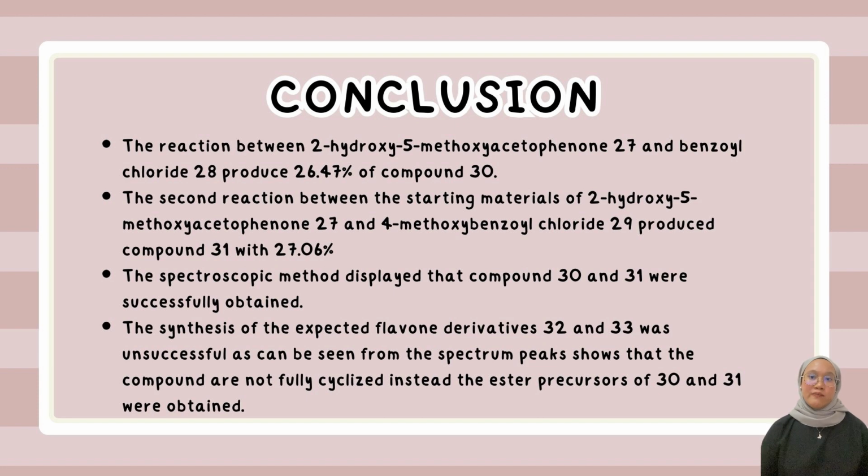The spectroscopic method displayed that compounds 30 and 31 were successfully obtained. The synthesis of the expected flavone derivatives 32 and 33 was unsuccessful, as can be seen from the spectrum peaks that show that the compounds are not fully cyclized. Instead, the ester precursors of 30 and 31 were obtained.